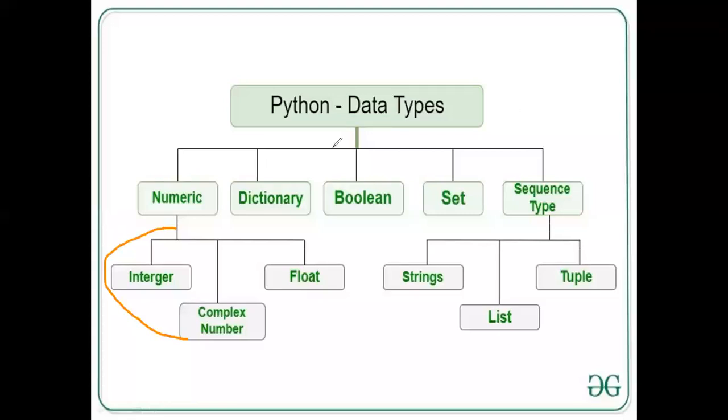Right, listen. So here, we have started these data types and we have completed the numeric data types, that is integer, floating point and complex data types. And then under the sequence type also we have discussed string and list, and in the previous session we have started tuple, right?